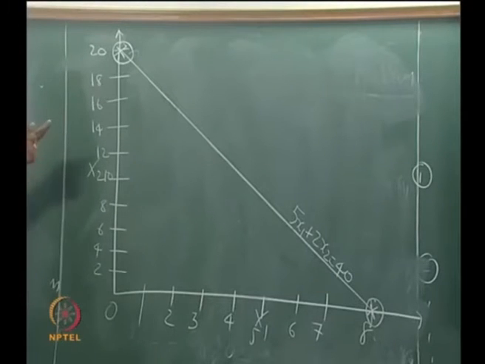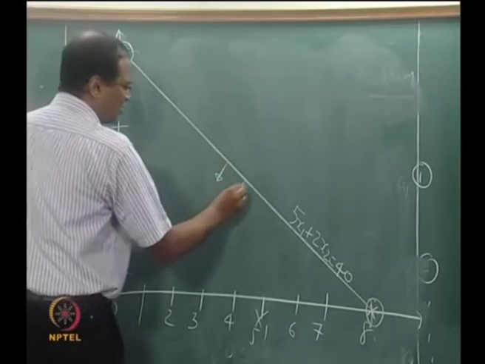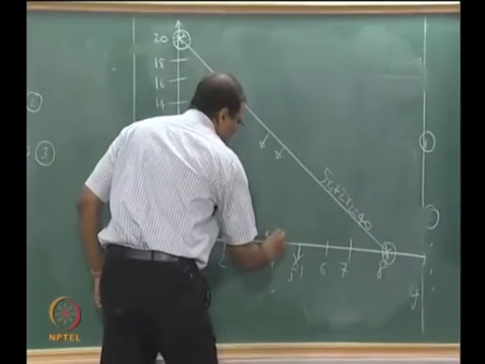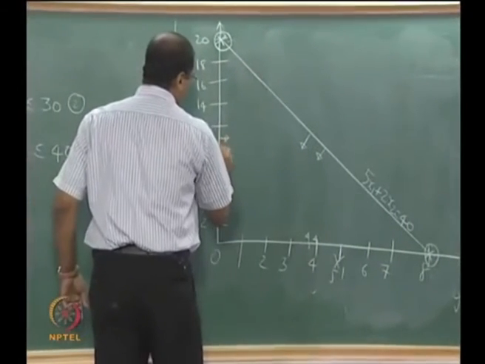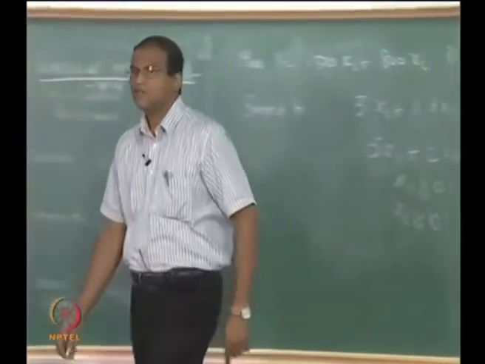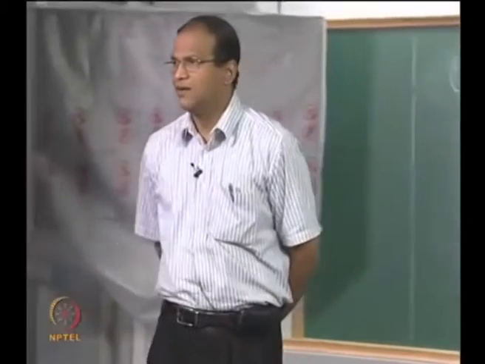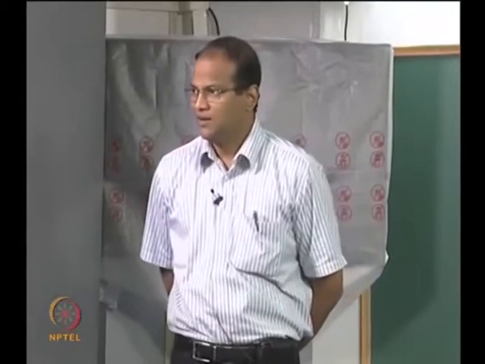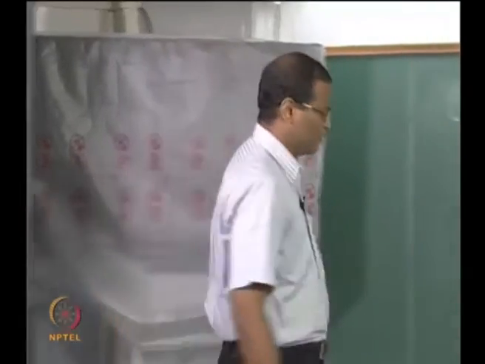So we want 5x1 plus 2x2 less than or equal to 40. So you have to put the direction like this. Please put the direction like this. That is the feasible region. And then x1 must be greater than 0. Please look at the board, x1 must be greater than 0. So this is the feasible region. x2 must be greater than 0. This is the feasible region. So the solution can first be only in the first quadrant, and then all these constraints will reduce the feasible region, right. And then finally you will identify the feasible region which satisfies all the constraints.